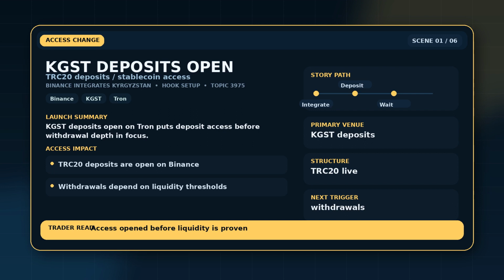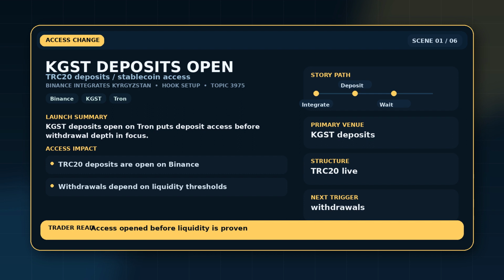Binance integrates Kyrgyzstan's Som-backed KGST stablecoin on Tron, opening TRC20 deposits for verified users. Deposits are live, but withdrawals still depend on liquidity thresholds, so the integration is access first and liquidity proof second. The confirmed event is that Binance completed the KGST integration on the Tron network and opened TRC20 deposits to verified users. The reason this belongs in a crypto news read is that local currency stablecoins can reduce dependence on dollar conversion and create new settlement rails for regional payments.